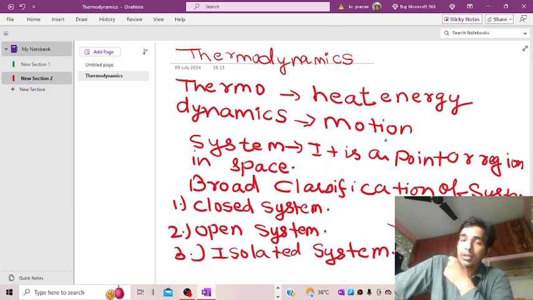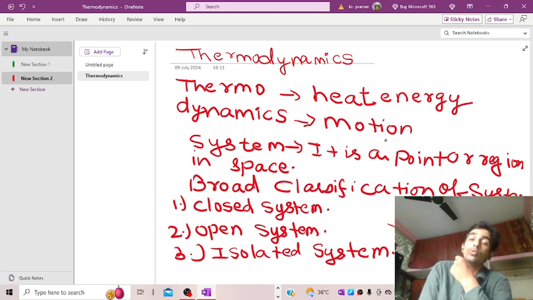After thermodynamics, we studied the various types of systems. Prior to that, the definition of a system: a system is a point or region in space which is under our consideration or under our focus. The broad classification of system is as follows. It is classified as closed system, open system and isolated system.